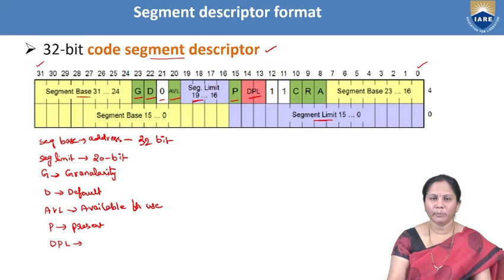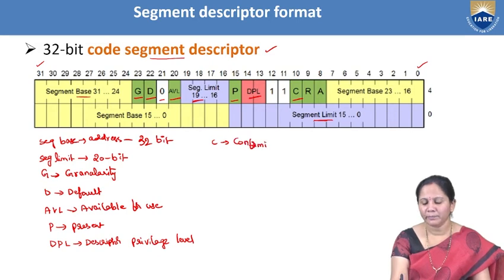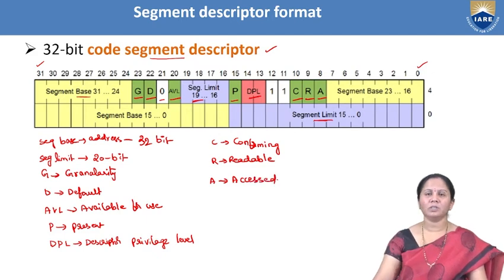Another one is DPL. DPL stands for descriptor privilege level. And another one is C. C stands for conforming. R here is readable. And the last bit is A. A stands for accessed. So all these are the bits that are available in the code segment descriptor.